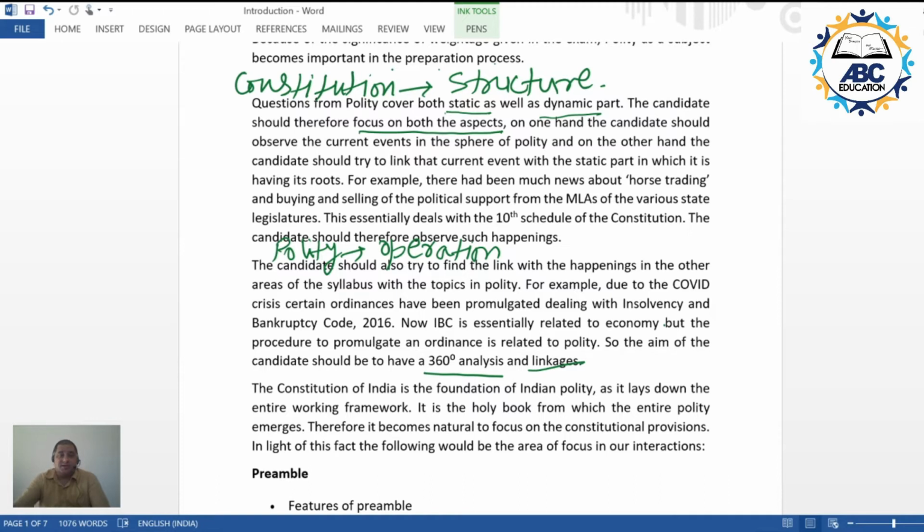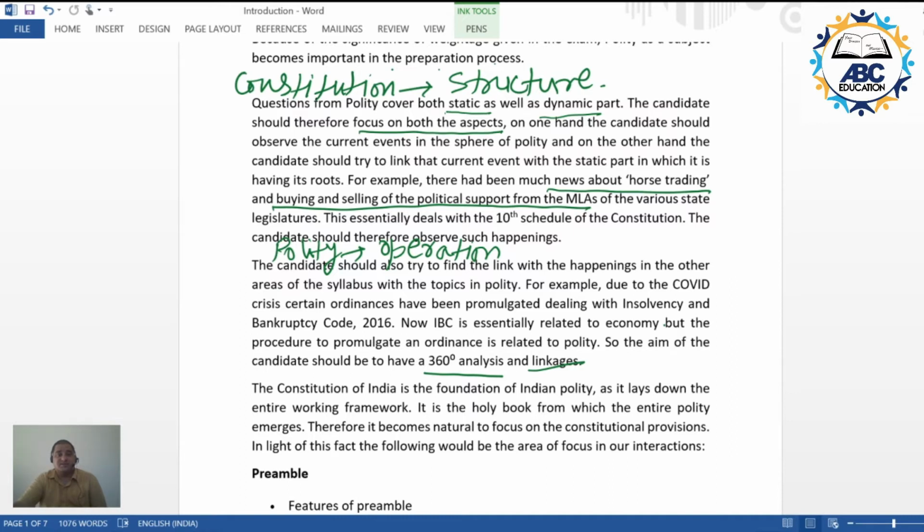Now take this example that I have taken in the slide itself. There is this news about horse trading and buying and selling of political support from the MLAs in the various state legislatures. A classic example is the scenes that we witnessed in Karnataka, or for that matter in Madhya Pradesh, where the democratically elected governments fell down because the MLAs withdrew their support.